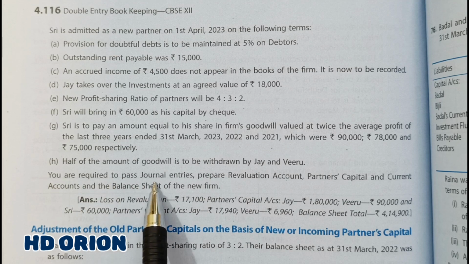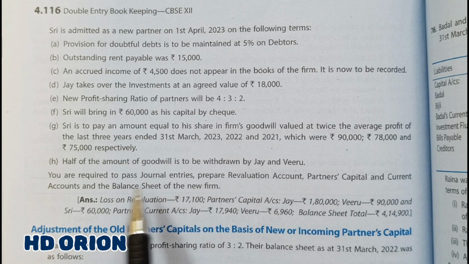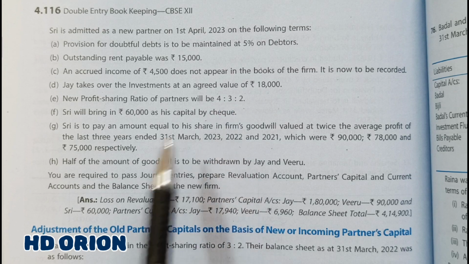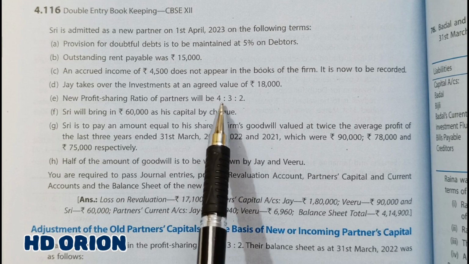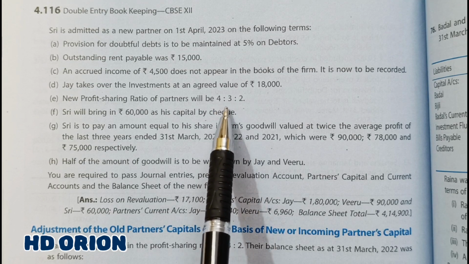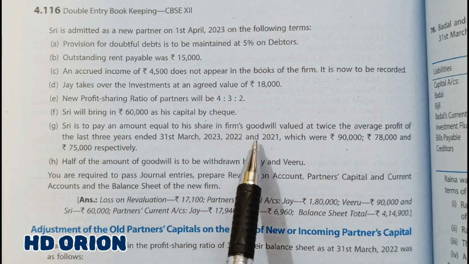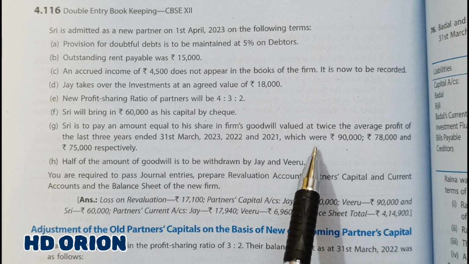You are required to pass journal entries, prepare revaluation account, partners capital account and current accounts, and the balance sheet of the new firm. Now, what is special in this question? Not so special. Here the new ratio is given, which is not the same for the old partners. As a result, we will calculate sacrificing ratio for treatment of goodwill. And here the method of how goodwill is to be calculated is given in the question.